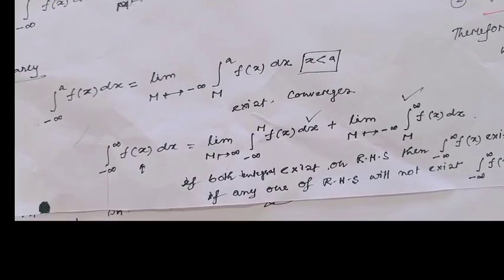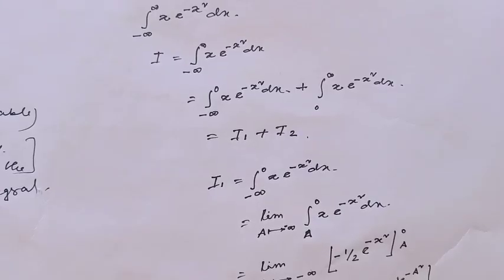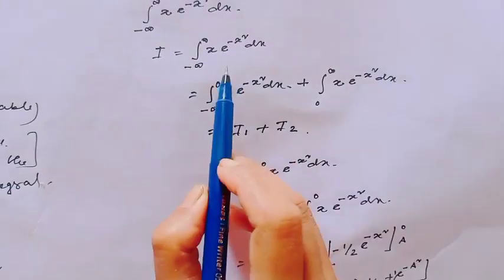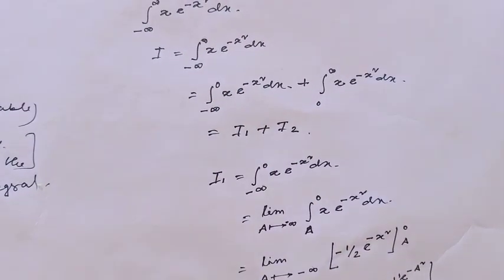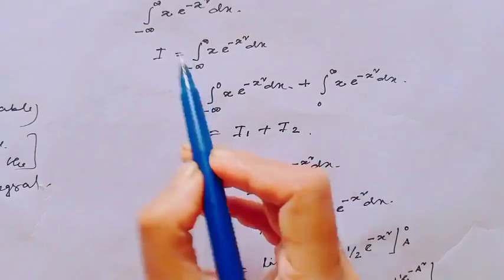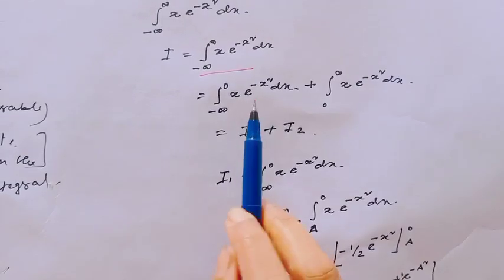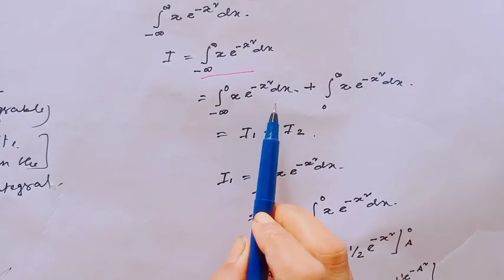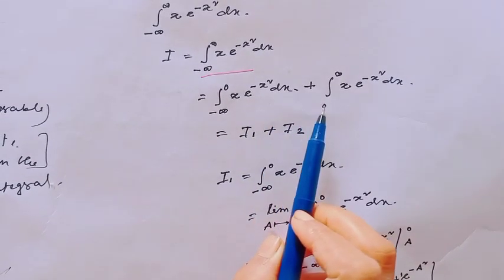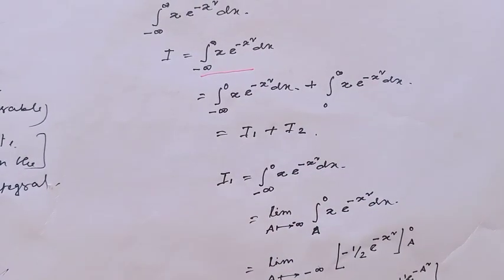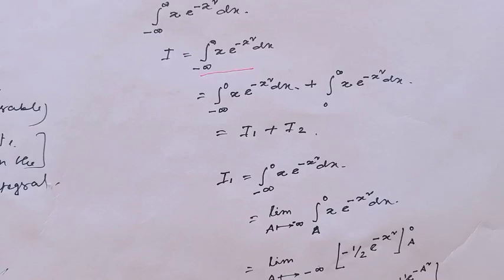Okay? Well. For example, consider the integral from minus infinity to infinity of x e^(-x²). We can write this as the integral from minus infinity to 0 of x e^(-x²) plus the integral from 0 to infinity of x e^(-x²).